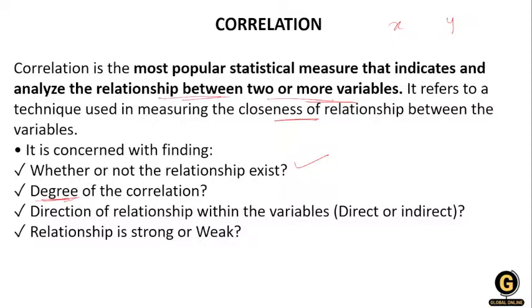Then, in which direction? The direction is either positive or negative. If there is a relationship between the variables, either positive or negative, how strongly or weakly they are correlated, and if they are negative, how weak is the relation they have. These are the important points you should keep in your mind.